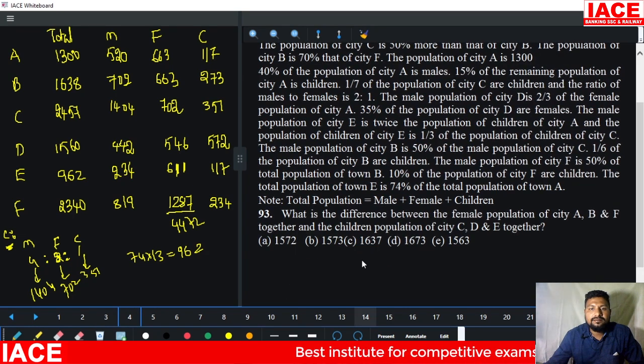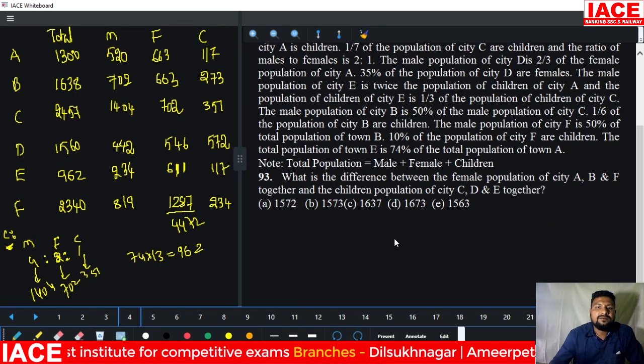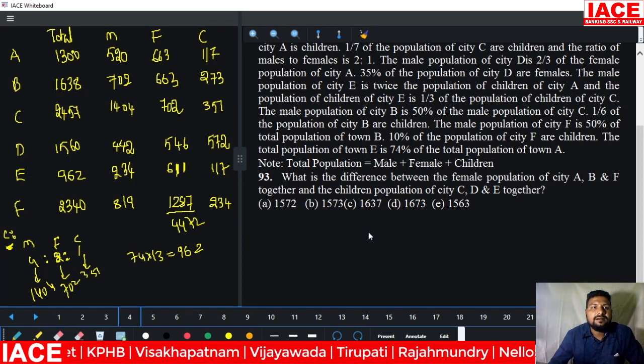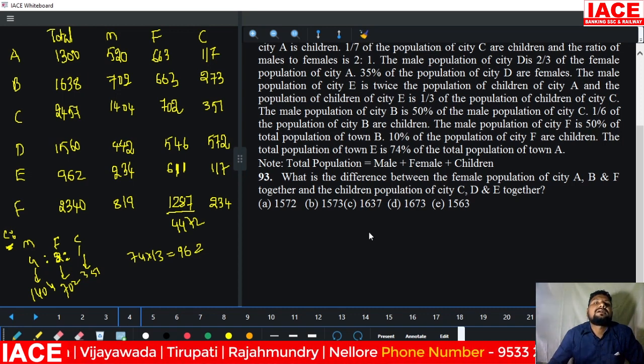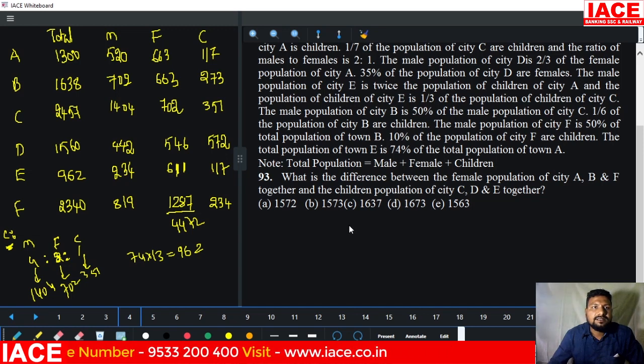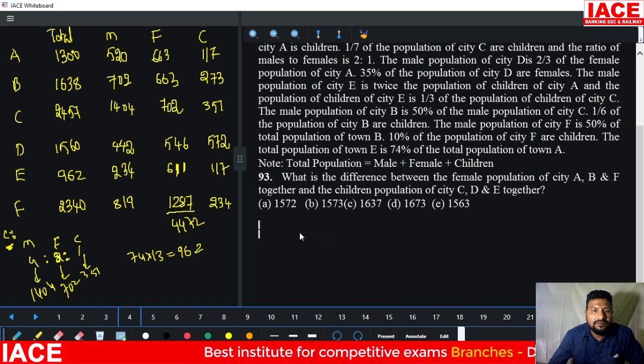Next question. What is the difference between the female population of city ABF together and the children population of city CDE together? City ABF together: 663, 1200, sorry, it is 1300 and 3 plus 3, it is 6. 16 plus 60, 66, it is 132. 132 plus 6 is 1326. 1326 plus F, 1287 added. Overall it becomes 2613.